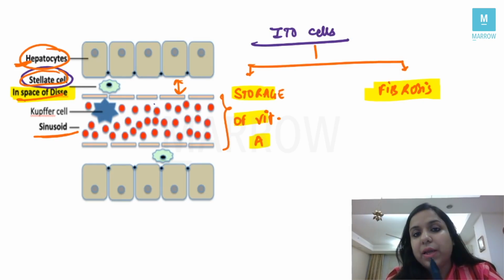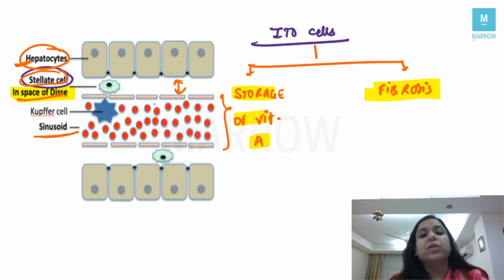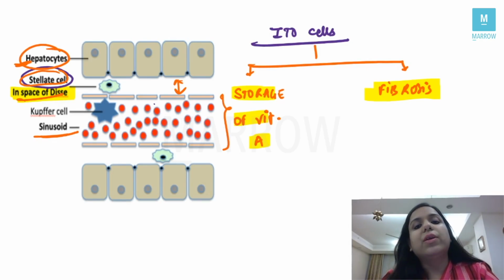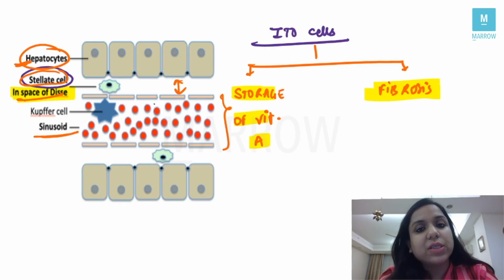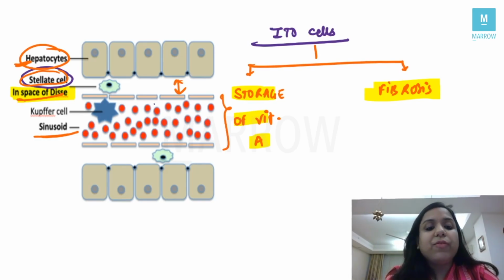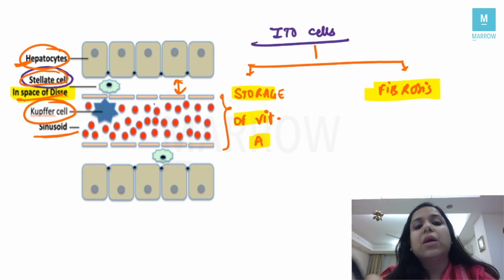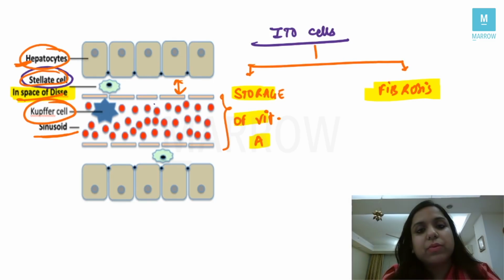And what is the function of these Ito cells? They store vitamin A. Plus, a very important function is, when a patient has cirrhosis, it leads to the formation of type 1 and type 3 collagen, and therefore it leads to fibrosis, right? So which cells are responsible for fibrosis and cirrhosis? Answer is the Ito cells. Another potential question for next year can be, Kupffer cells are located where? So remember, Kupffer cells are located in the perisinusoidal space, right? In between these sinusoids, Kupffer cells are located, which are the mononuclear phagocytic system of the liver, right?